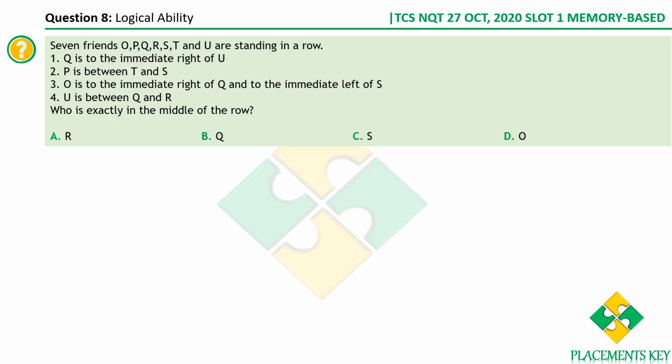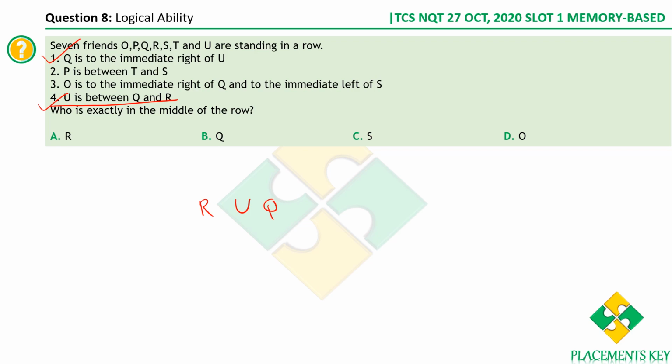Seven friends are standing in a row. Q is to the immediate right of U. Okay, Q is to the immediate right of U. Fine. Then I'm just taking the fourth statement: U is between Q and R. So R has to come here, right? So let me write it here. Fine, this is also done.